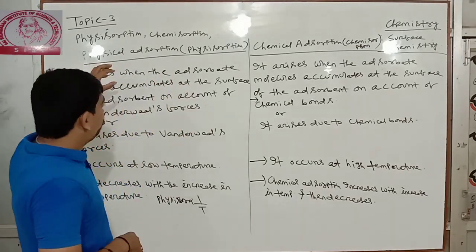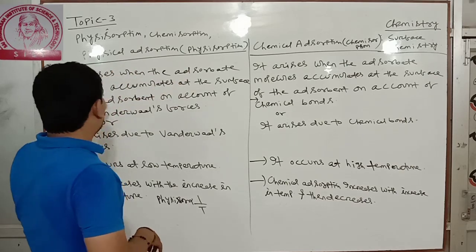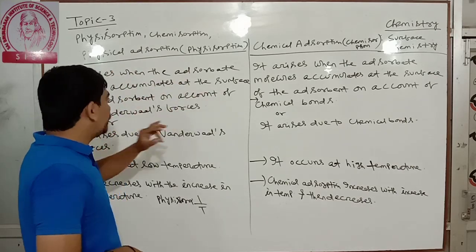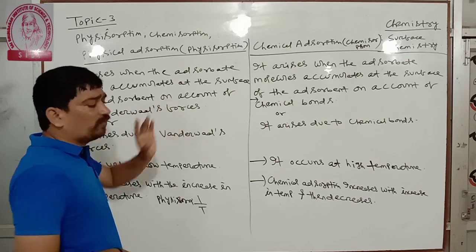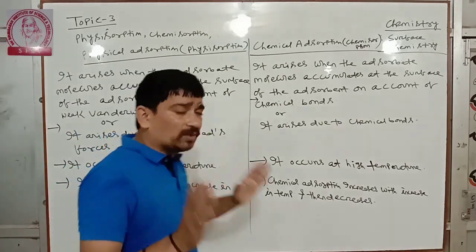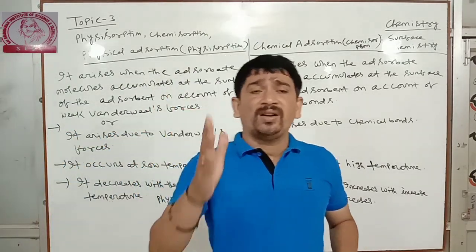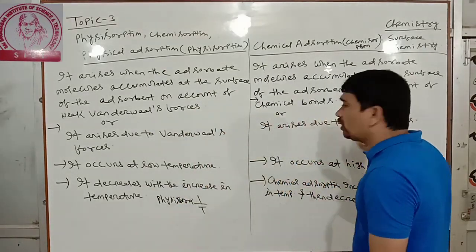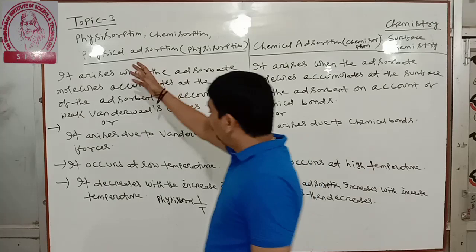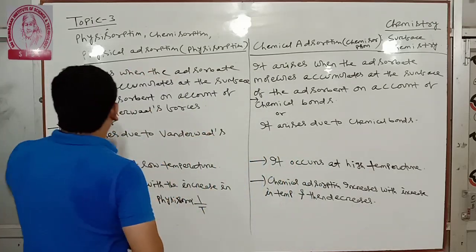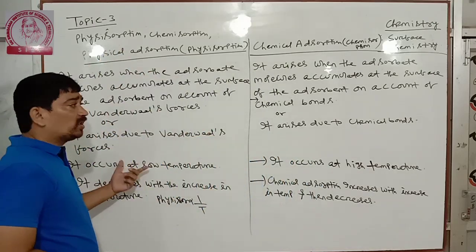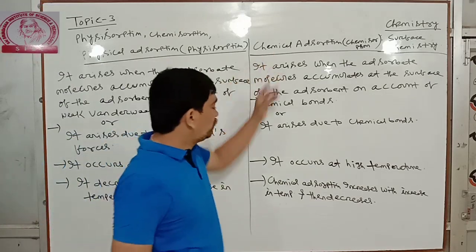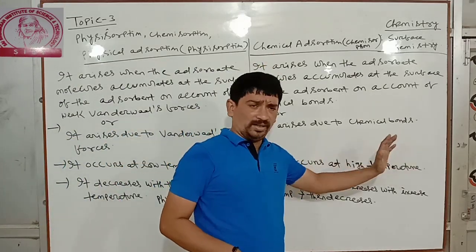So it arises when the adsorbate molecules accumulate at the surface of the adsorbent on account of weak van der Waals forces, but chemisorption arises due to chemical bond. Then physisorption occurs at low temperature, chemical adsorption at high temperature.